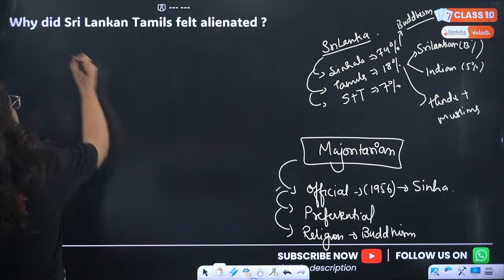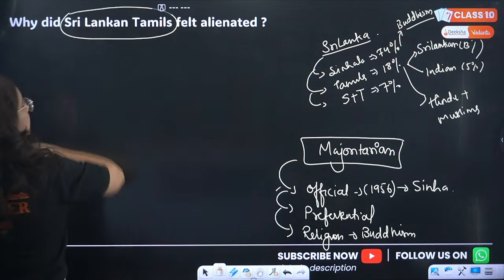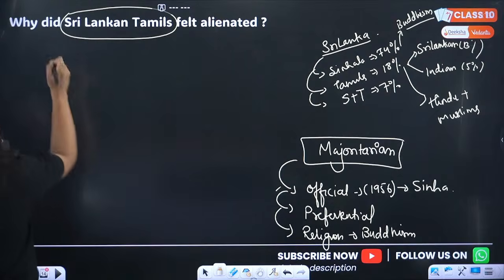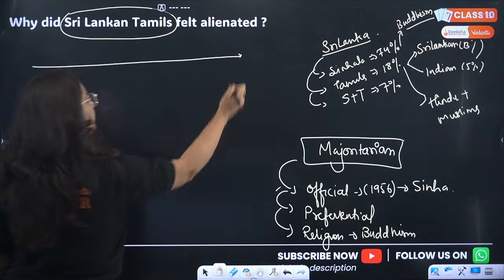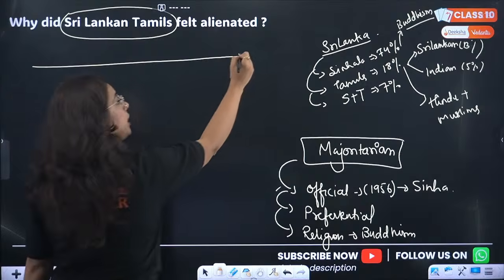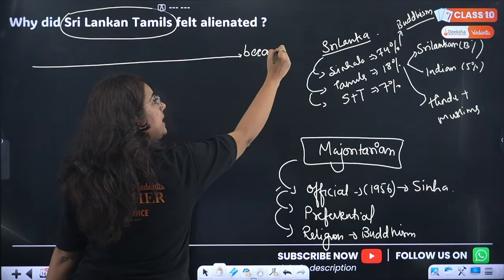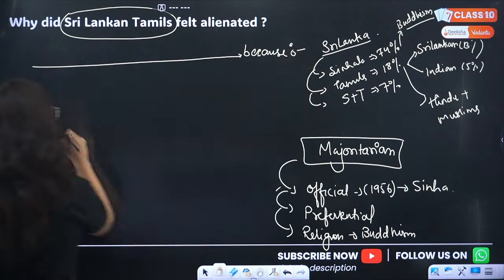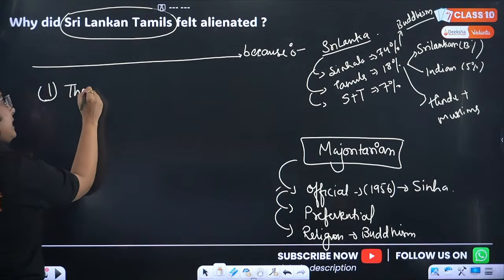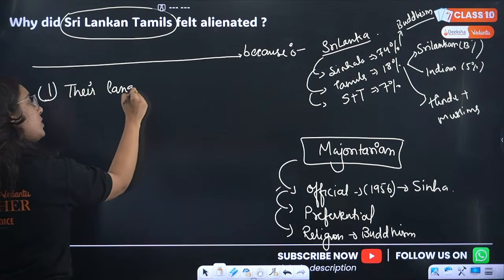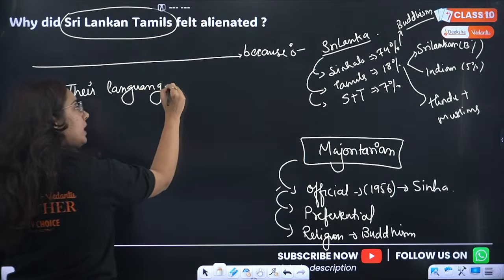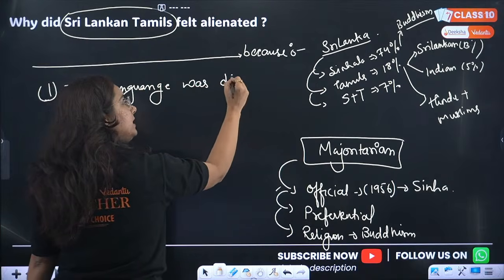Now who felt alienated? Sri Lankans felt alienated. You will answer, the Sri Lankan people felt alienated because their language was disregarded.